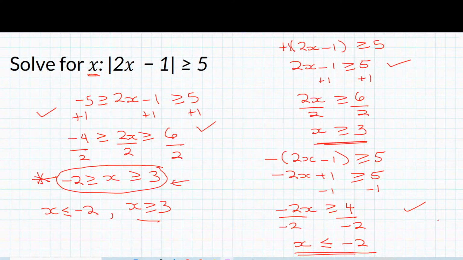Okay, are there any questions? Did everyone get the two methods? You can use them interchangeably. I use both of them. It depends on what type of question I'm working with. Okay, let's go to the next question, and then after that, we're going to have our first puzzle for today.